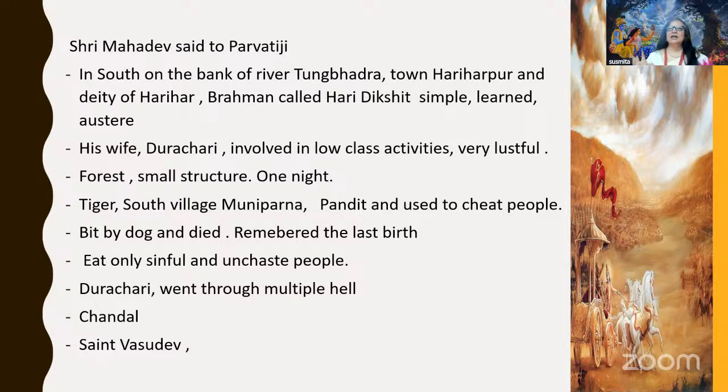Everyone in the village had given his wife the name Durachari, so everyone knew her as Durachari. She was engaged in very low class activities. She was very lusty. She used to sleep with different men, and she used to misbehave with her husband and the people of her husband's family. She was engaged in all low level work.